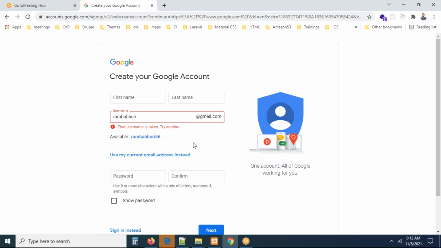Can you see that the username is taken? Try another. Can you see, guys, here? And some suggestions also I am getting. This is available, some suggestions. See, actually, this email is available in the Gmail database. Did I submit the page? No, you did not submit the page. You didn't do anything. I didn't submit the page. I didn't refresh the page. I didn't reload the page.